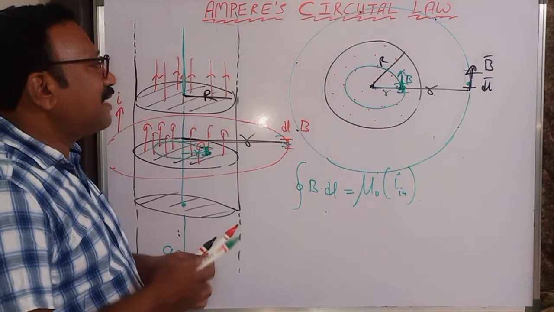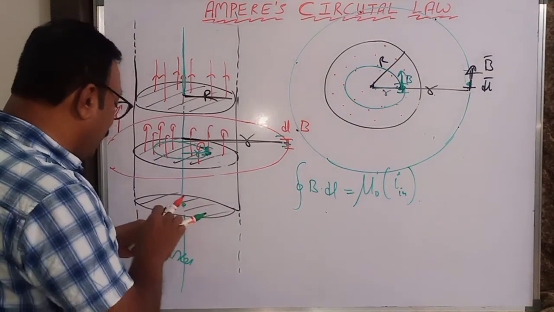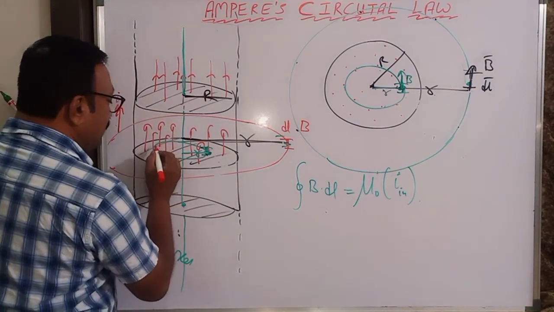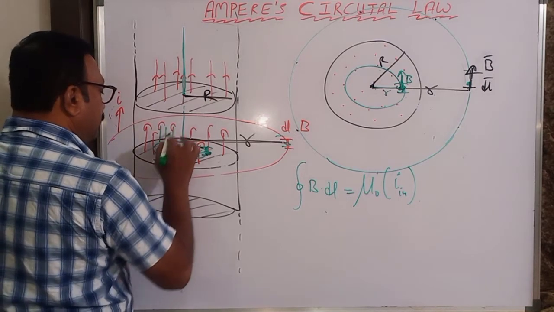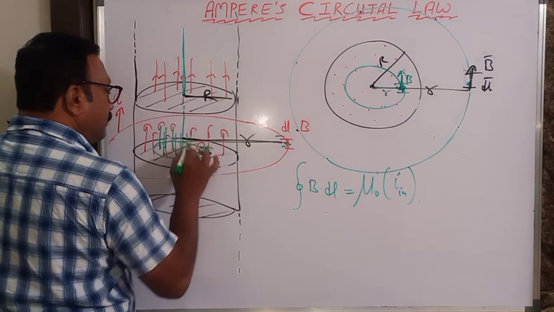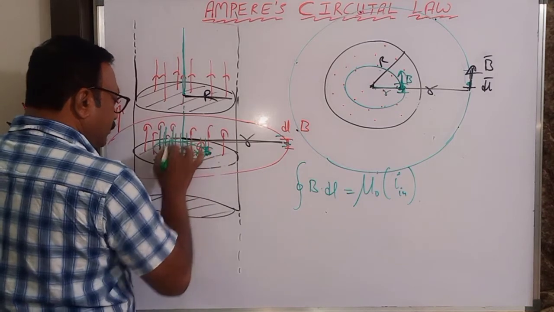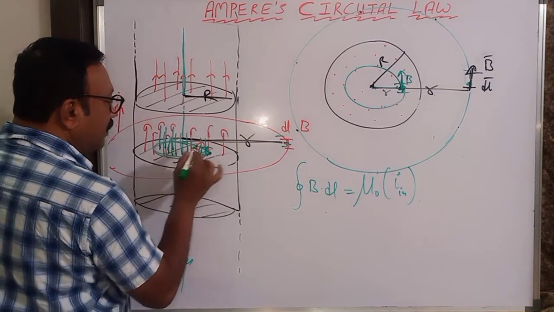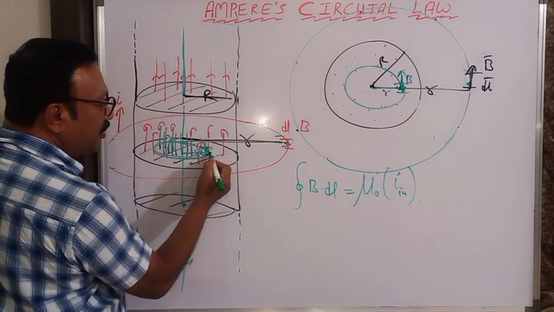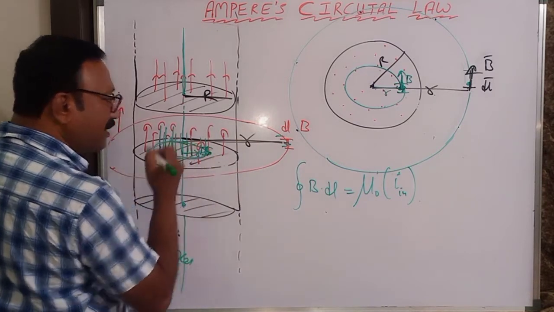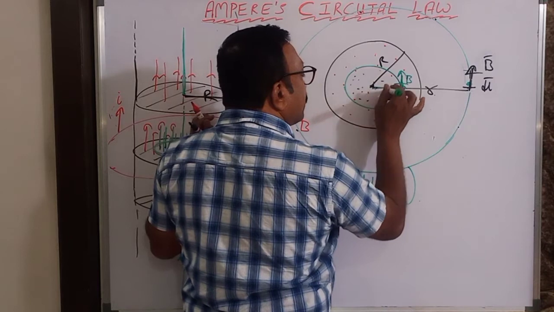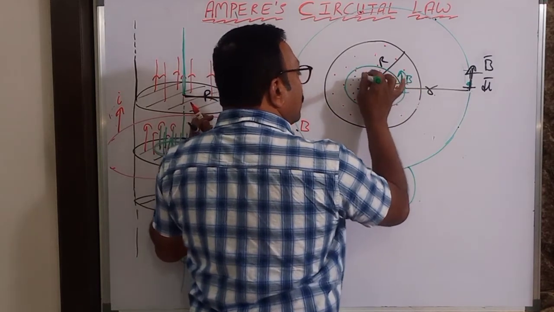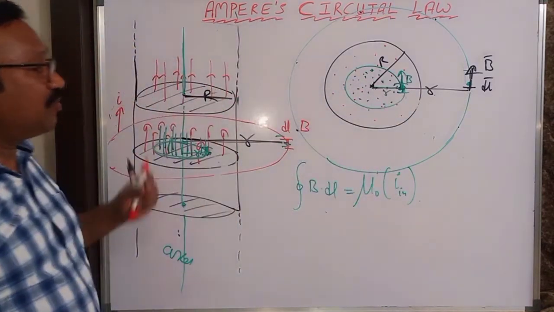What is the current inside? So I have to take only this current, not that outside, because this is a point now. Outside one I will not take, only inside current I will take. Now the problem comes, how to find that current inside?